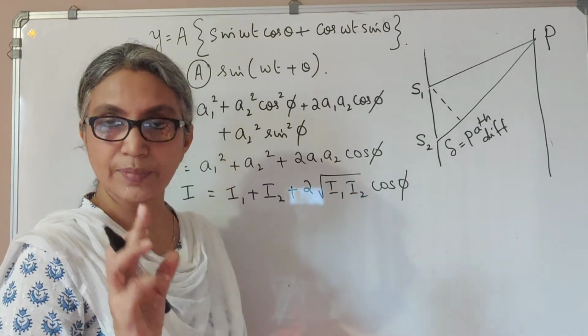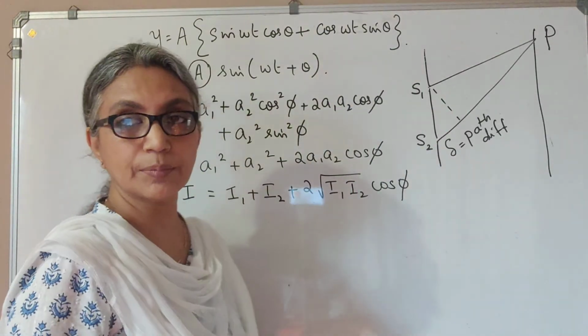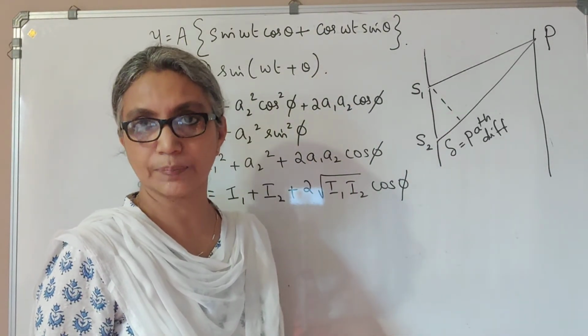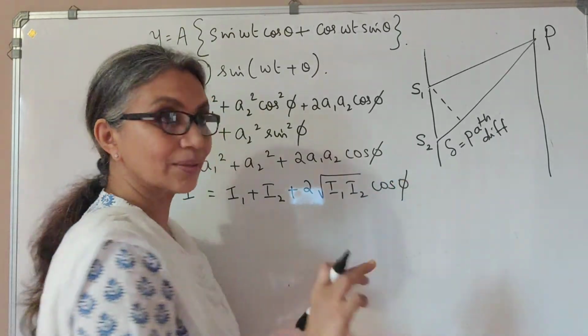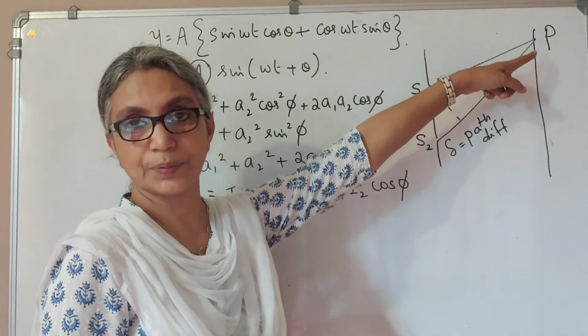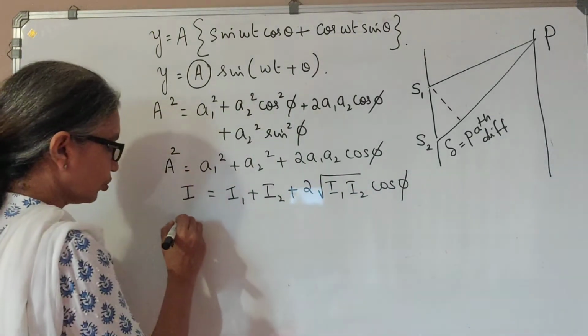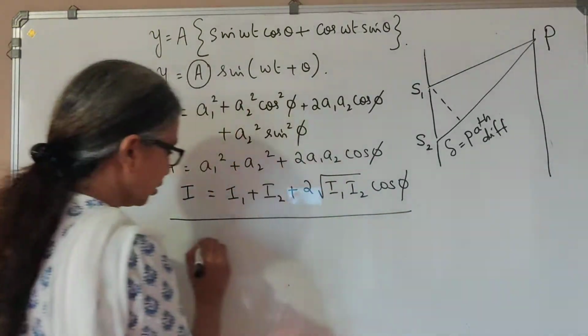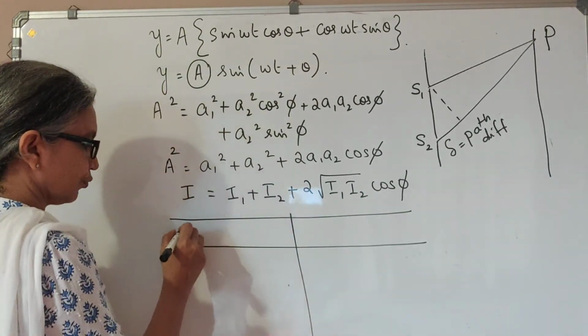When cos phi takes the maximum value 1, the intensity at P will be maximum and you get a bright band at P, or constructive interference at P. If cos phi takes the minimum value, that is -1, then you have a dark fringe at P, or destructive interference at P. So that's what we are going to do: the conditions when you can get destructive interference and constructive interference.